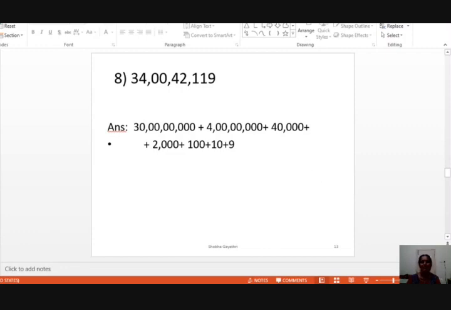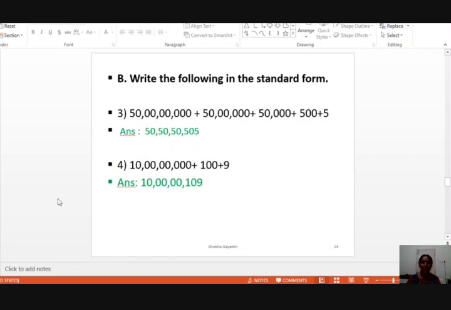Next, straight away I have written this answer. You can follow this very easily and take it down also. Write the following. After writing the expanded form, when the number is given in expanded form, you should be able to write it in standard form also.